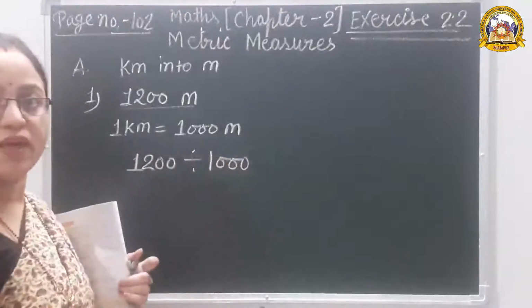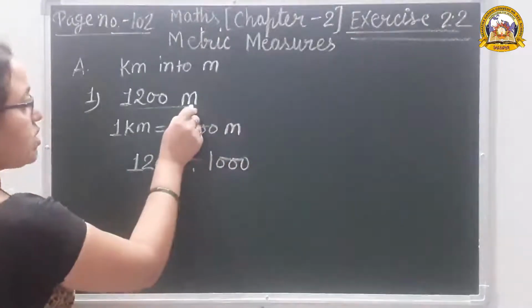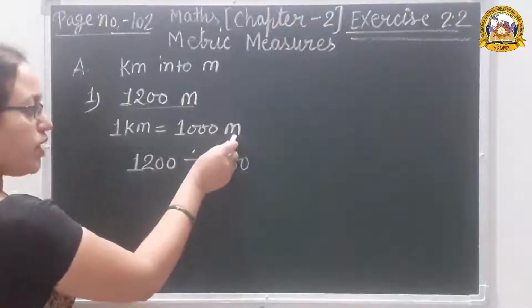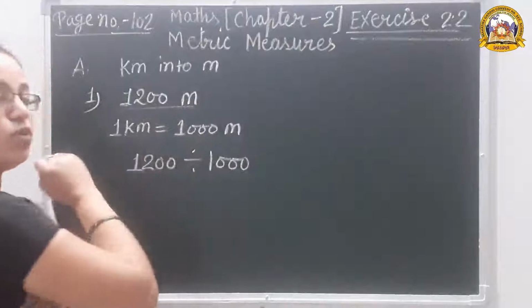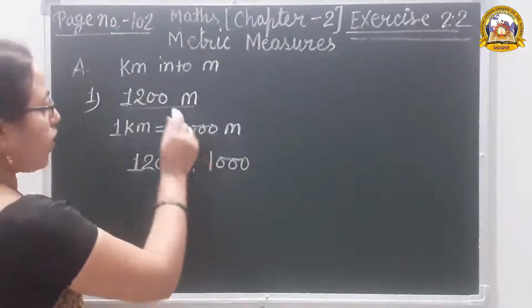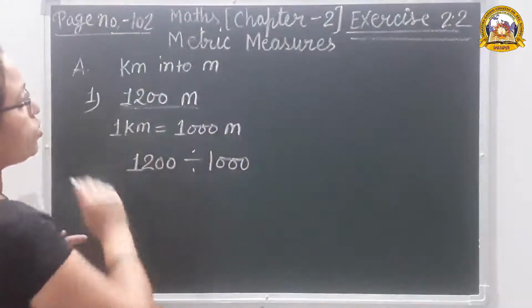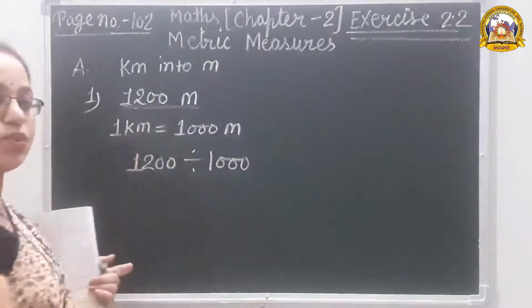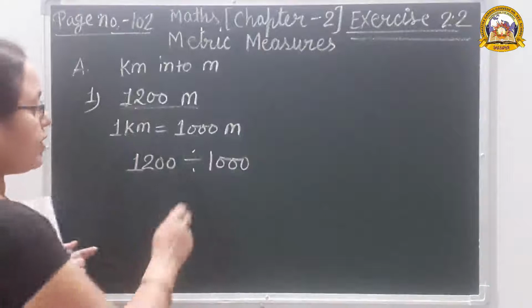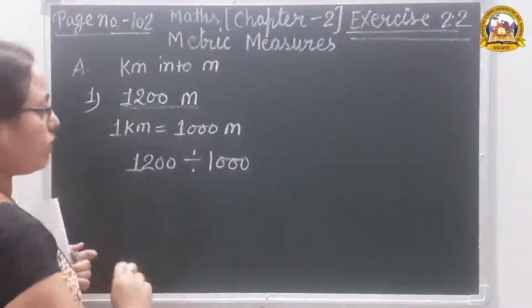Why are we dividing by 1000? Because this is the smaller unit, and we have to convert it into the bigger unit. 1200 is a smaller unit, and it is converted into a bigger unit. That is why we are dividing by 1000.